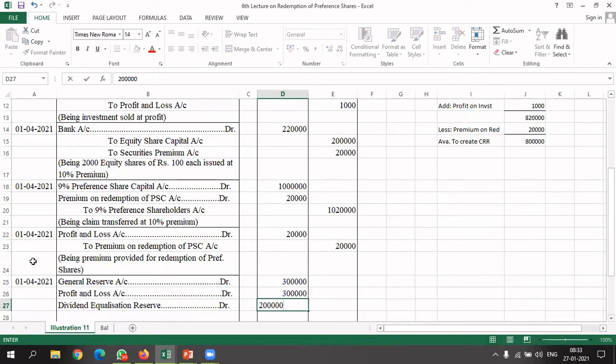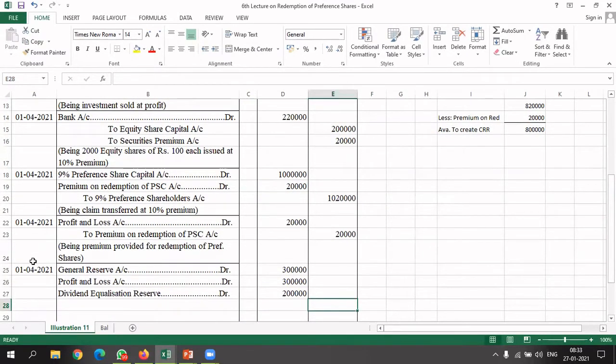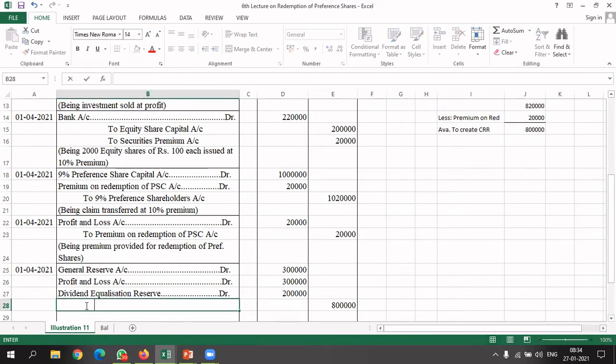So in total we have 8 lakh rupees with us. This we have already calculated here. Okay, 8 lakh rupees. So general reserve account debited, profit and loss account debited, dividend equalization reserve account debited, to capital redemption reserve.